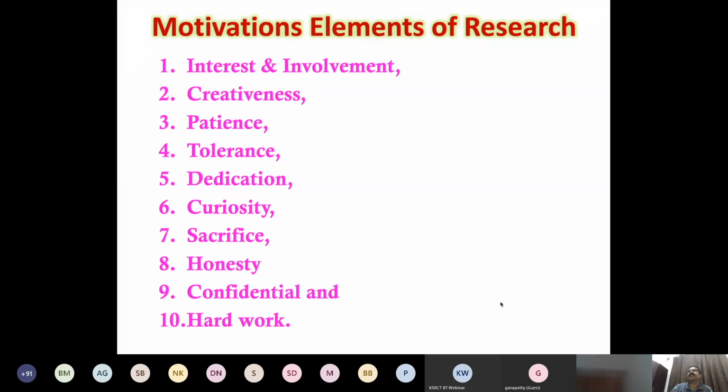Then sacrifice. We have to sacrifice a lot of things. Sometimes we have to sacrifice family commitments, time, everything. Our joy, our time for everything, our sports, whatever it is, we have to sacrifice. If you want to achieve in research, you have to sacrifice, not 100%, 50% according to the people.